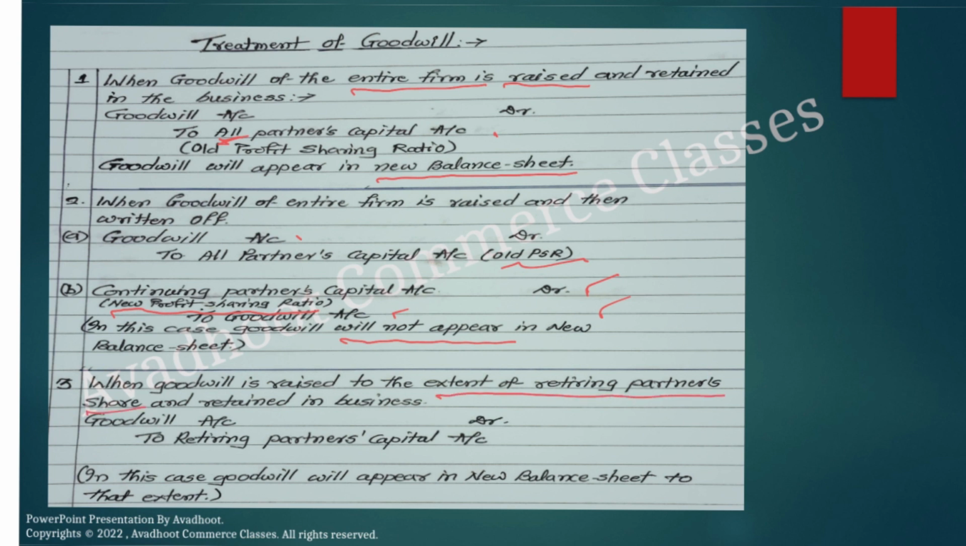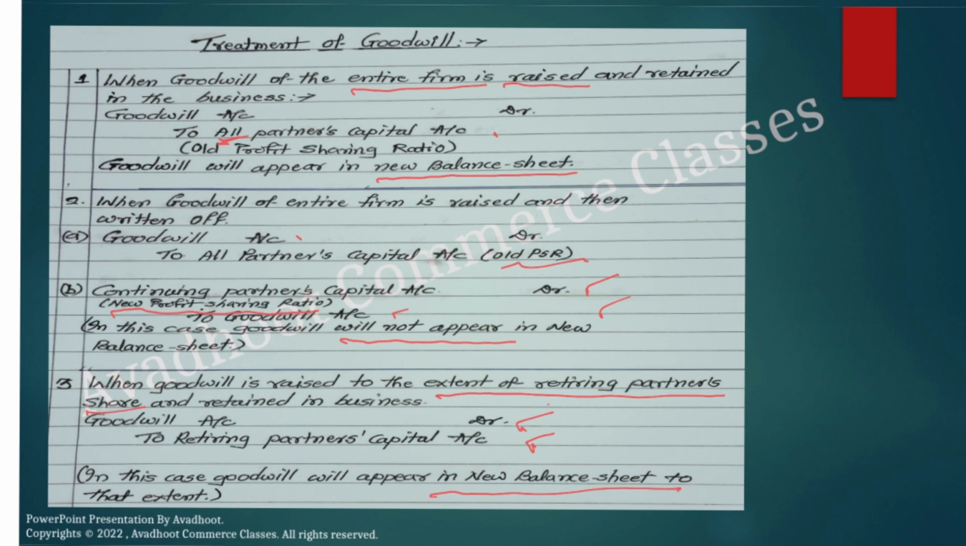Here in the first, it is fully open. What we have done here? Fully. Whereas here, only the share of the retiring partner is considered. The entry will be goodwill account debit, because it is raised to the retiring partner's capital account. We are going to take only the share, and therefore your entry will be goodwill account debit to retiring partner's capital account. Now in this case, goodwill will appear in the new balance sheet on the asset side. That we have to keep in mind, that is the share of the retiring partner.